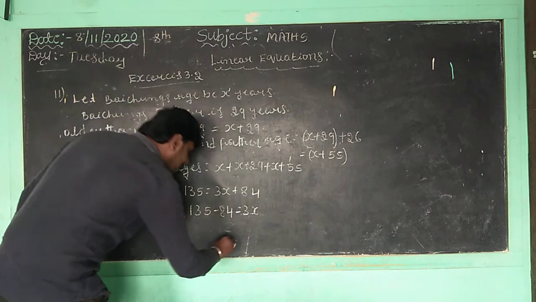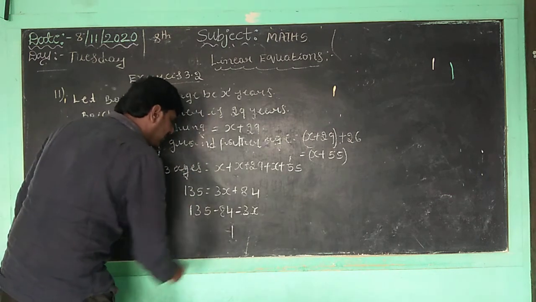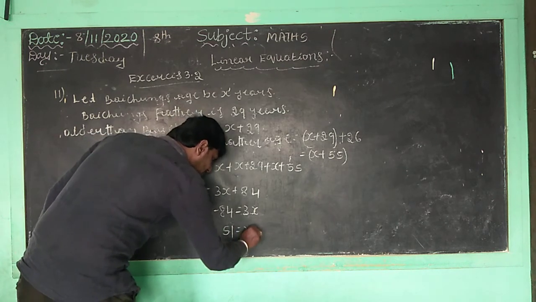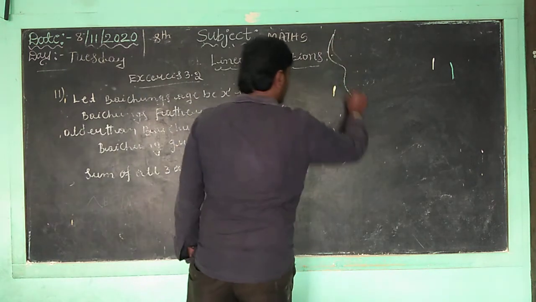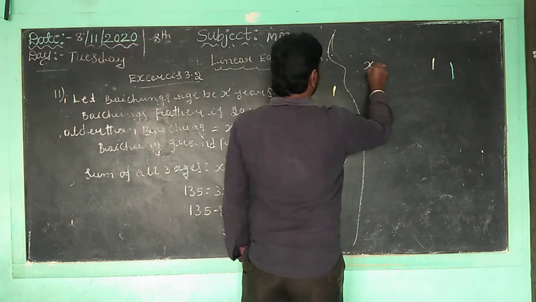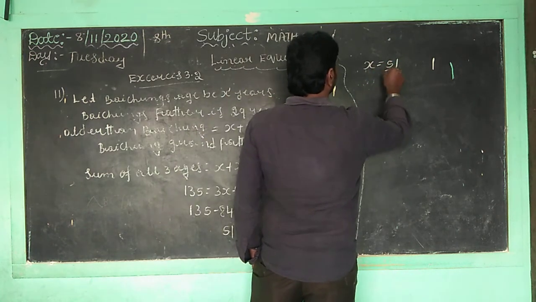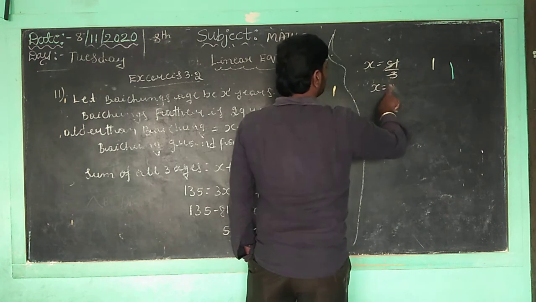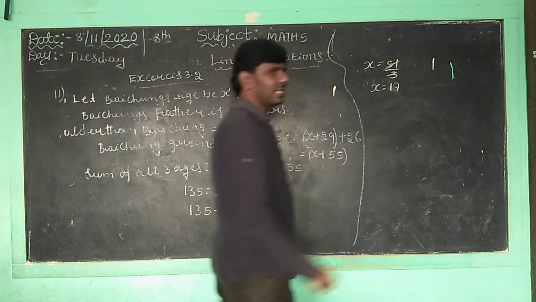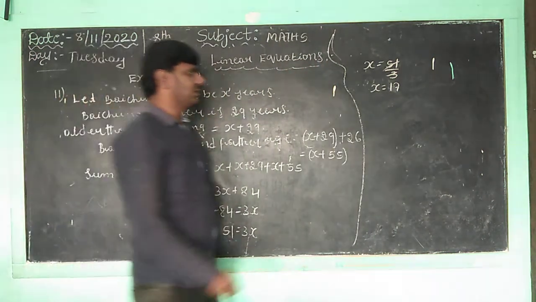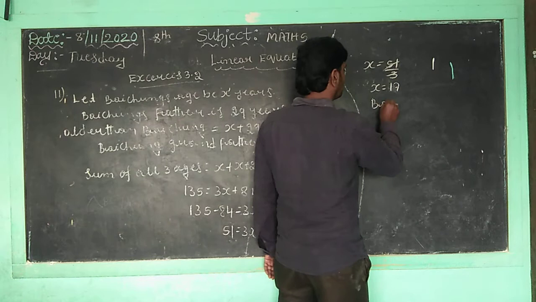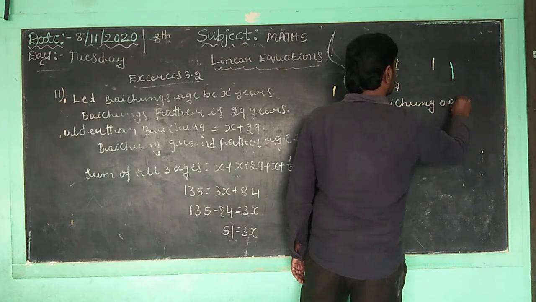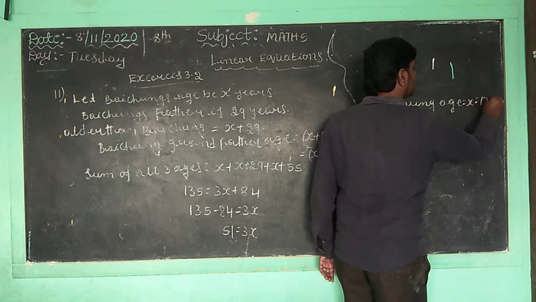5 minus 4 is 1, and 13 minus 8 is 5. Then also 51 is equal to 3x. Correct, children? Now we want to consider x is equal to 51 by 3. So x is equal to 17. Vaichung's age is equal to 17 years. Now we want to take Vaichung's age: x is equal to 17 years.